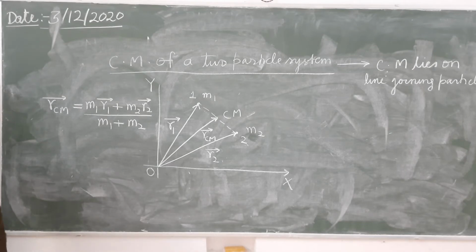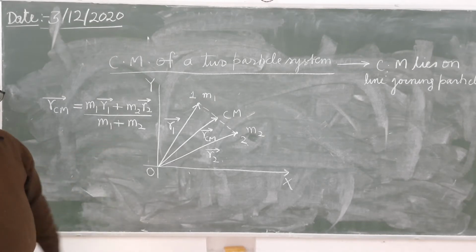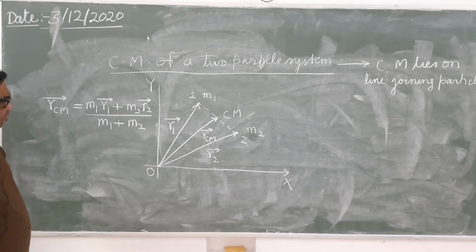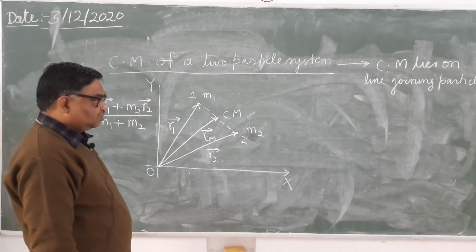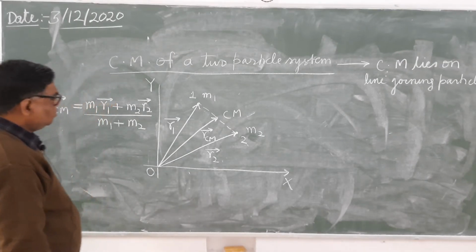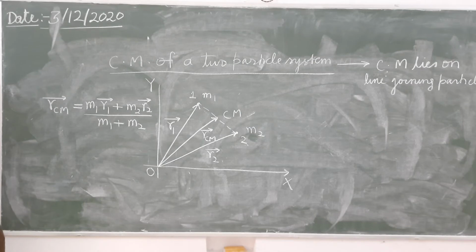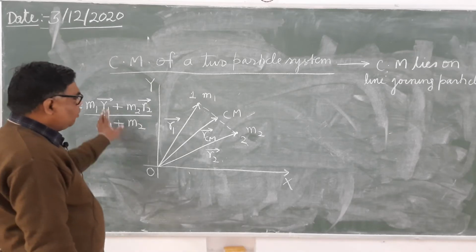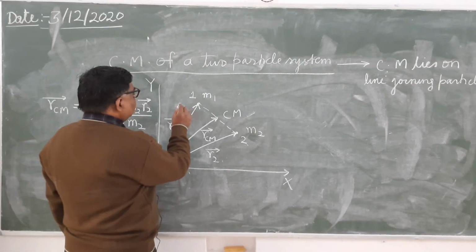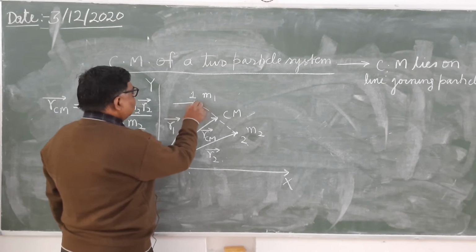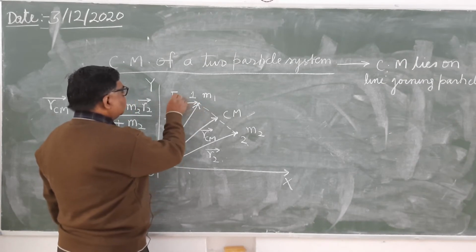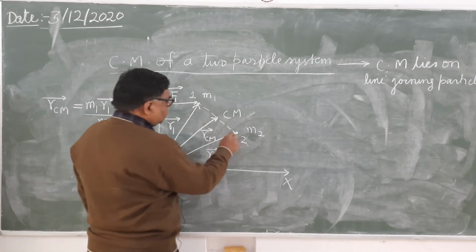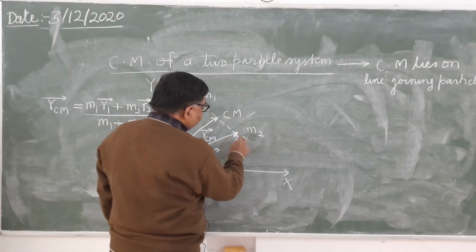It's clear? And here its derivation is not very important. Now see here. How will you derive this expression? Suppose one external force F1 is acting on particle 1, and another external force F2 is acting on particle 2.